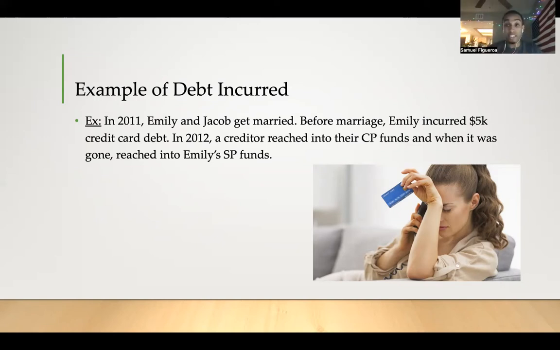And then once it's exhausted, let's say the creditor only took $3,000 of community property funds because that's all they had left in regards to community property, then that creditor can reach into Emily's separate funds to get the last bit of money that they need in order to get the $5,000 that they desire. But Jacob's separate property funds, his personal money that he had before marriage or by gift or bequest, is completely safe. So he will never be liable with his separate property for the $5,000 that Emily incurred.